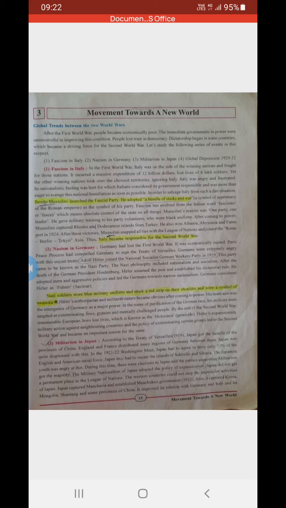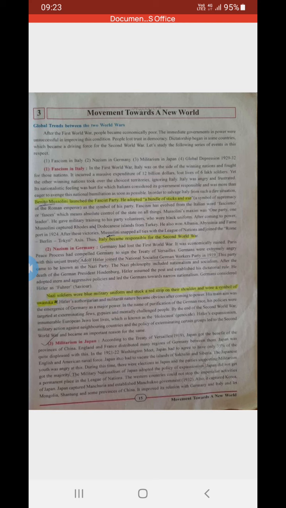The Japanese youth was angry with this. The Japanese youth was very angry at this time. During this time, there were elections going on in Japan, and militarism got the majority. The people who supported militarism, military power, got the majority. The military nationalism of Japan adopted the policy of expansionism,